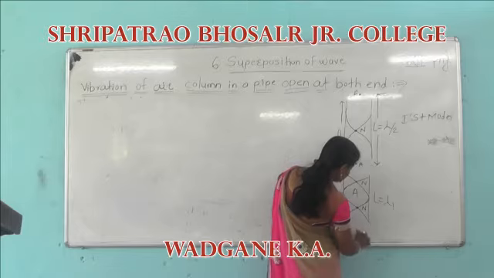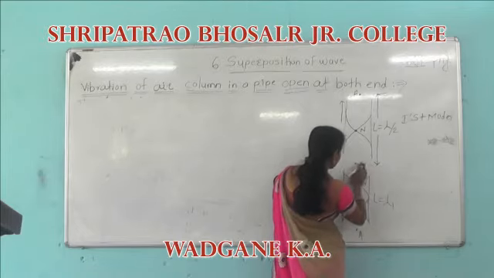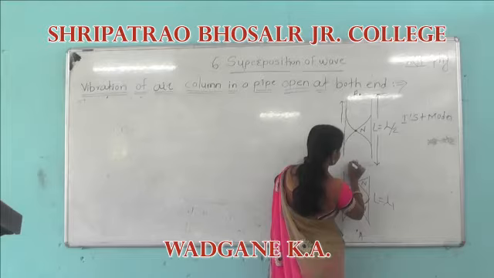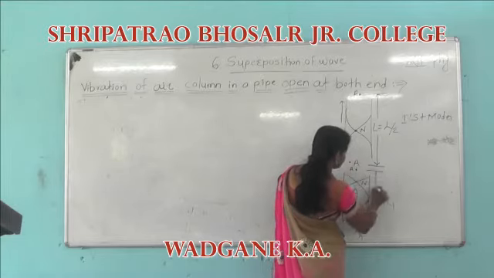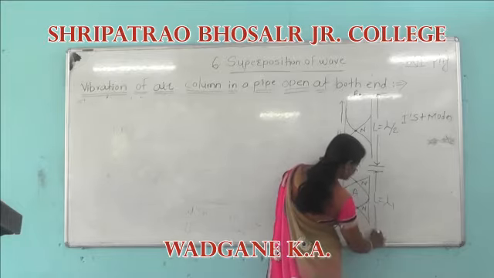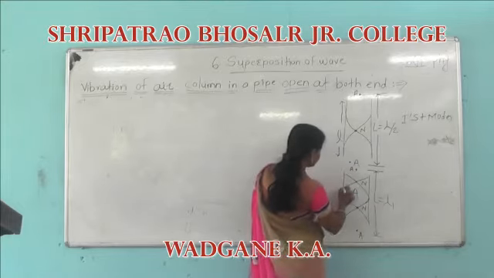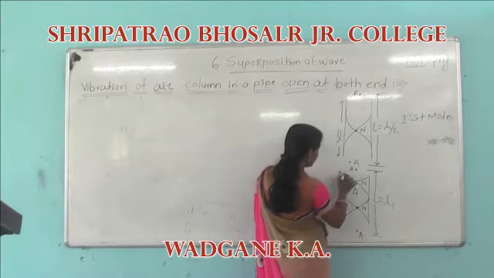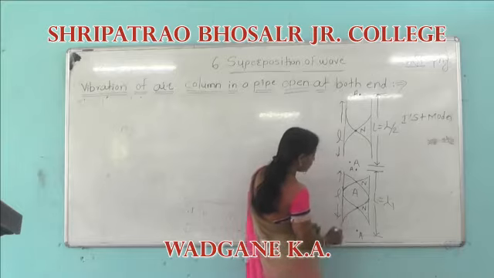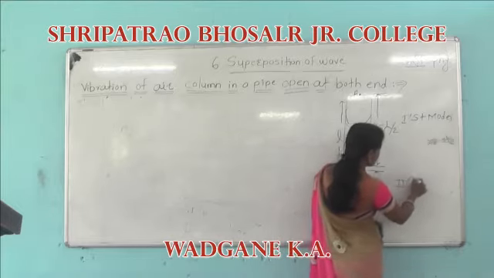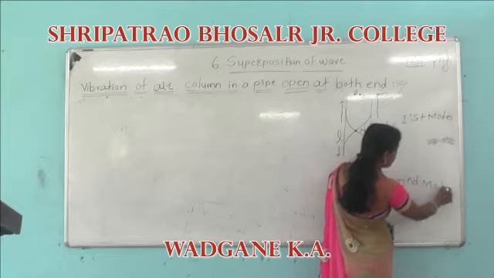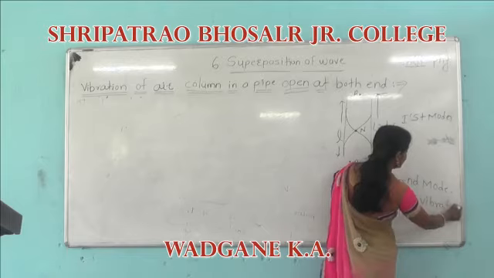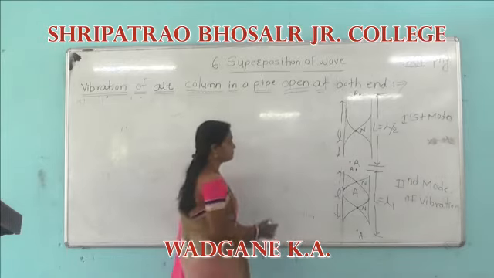Antinodes are formed at a small distance. Here again the distance is lambda 1. L is the length of the air column. This is the second mode of vibration. When the pipe is open at both ends, the distance is lambda 1.